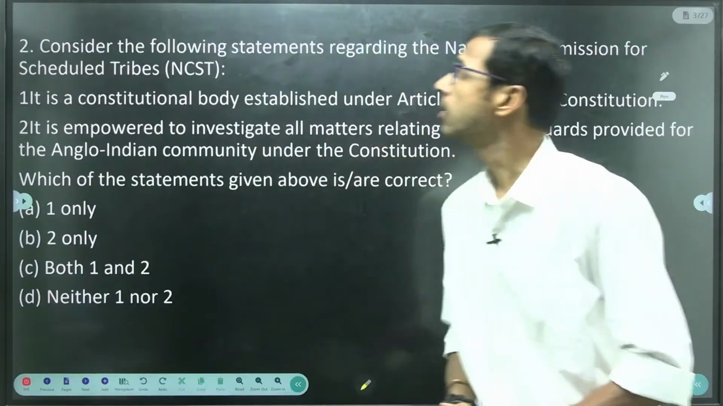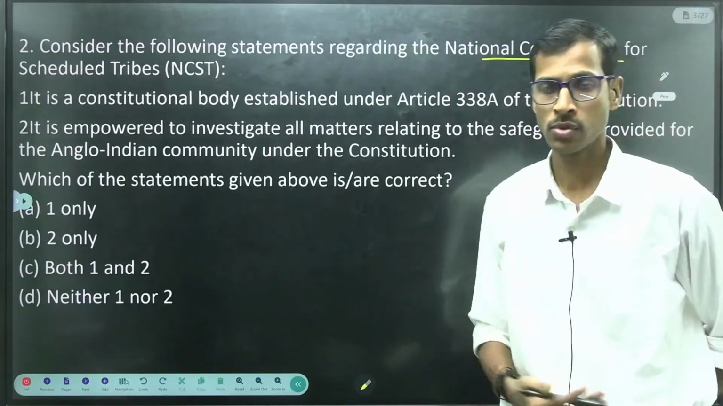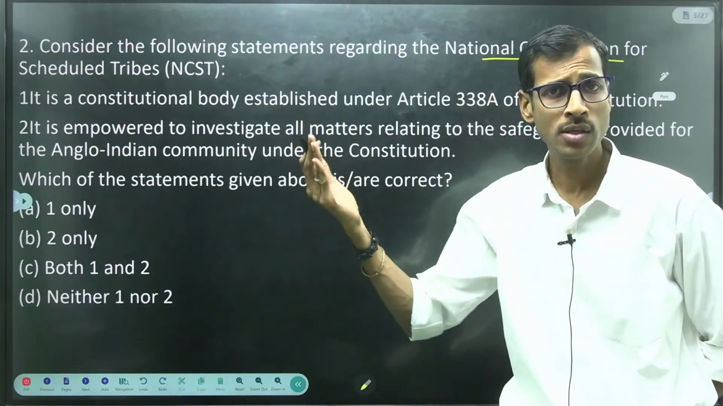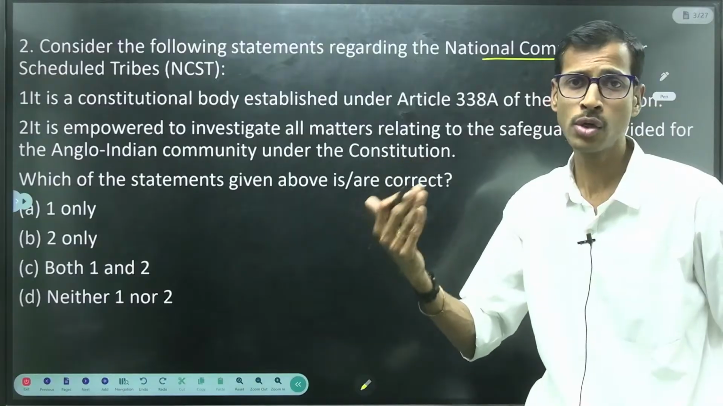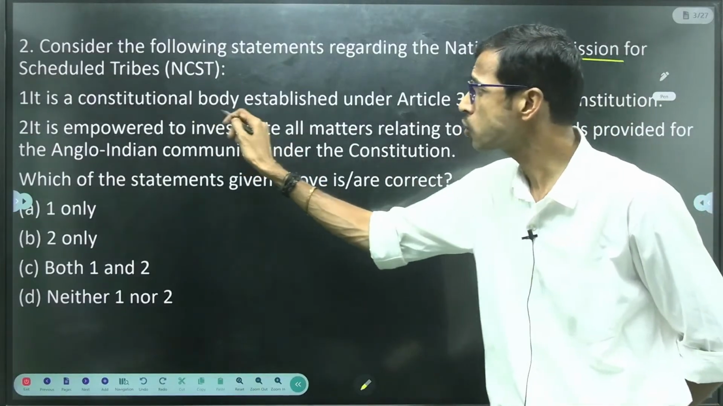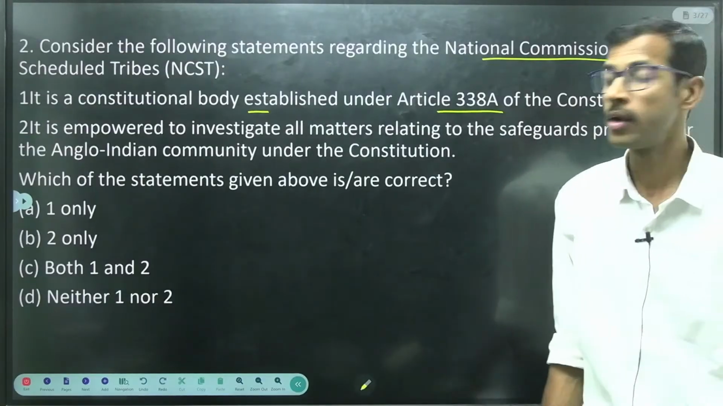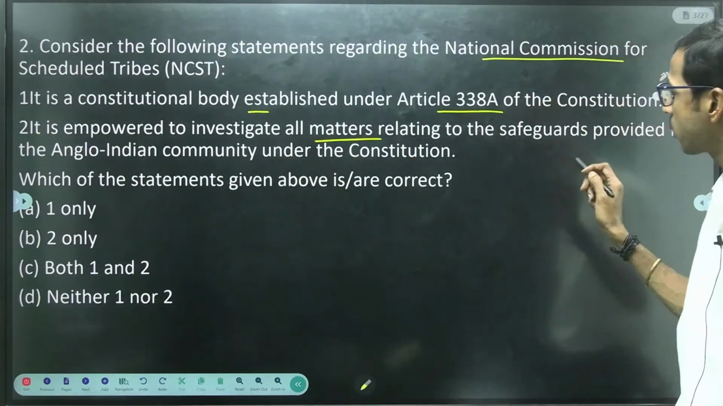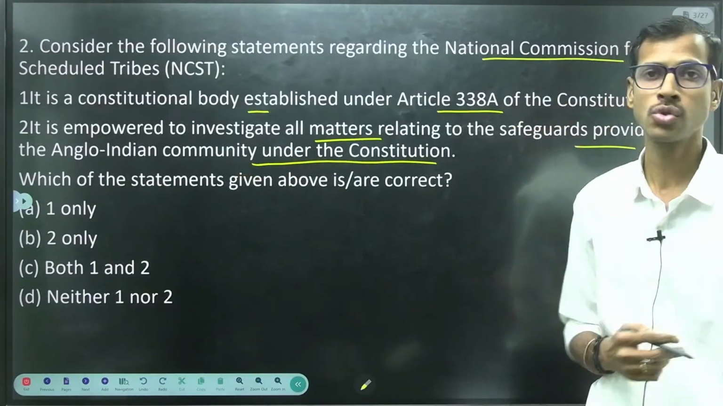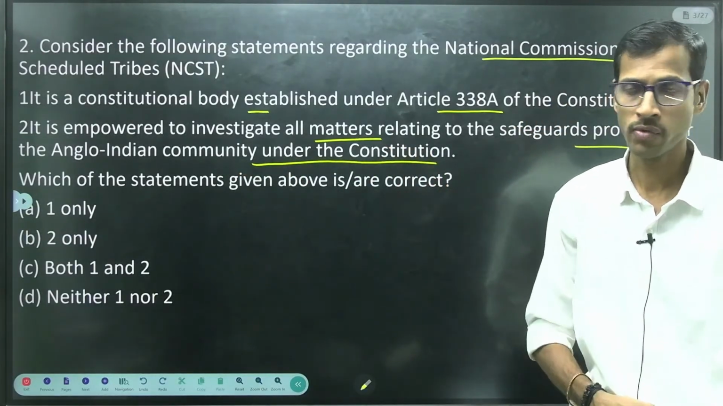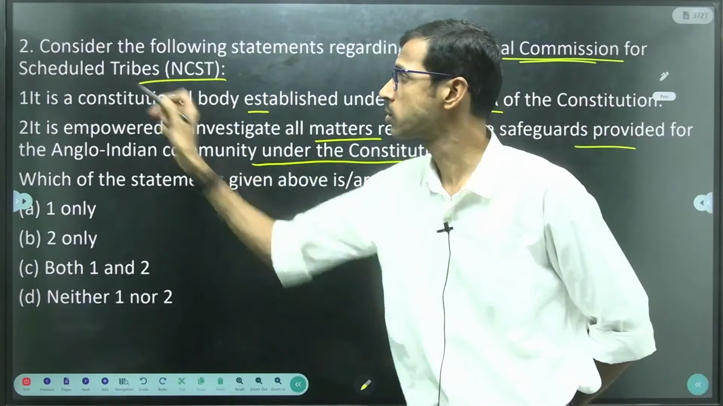Next, consider the following statements regarding the National Commission for Scheduled Tribes. We have already dealt with these constitutional bodies in the previous classes and also in the YouTube classes. It is a constitutional body established under Article 330A of the Constitution. It is empowered to investigate all matters relating to the safeguards provided to the Anglo-Indian community under the Constitution. So two statements were given. If you observe this, National Commission for Scheduled Tribes.